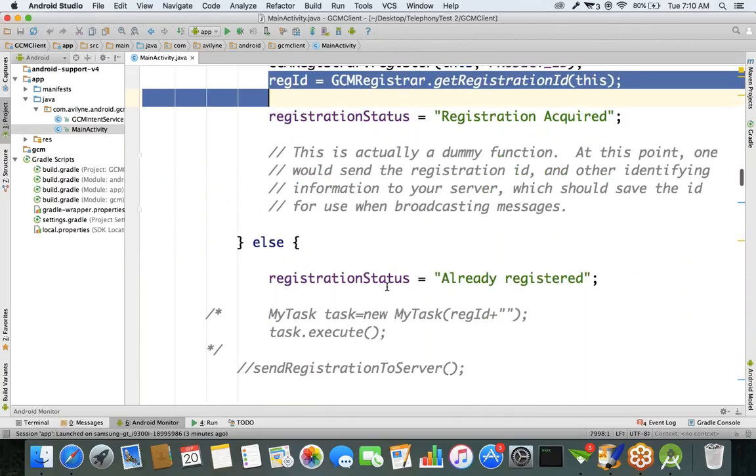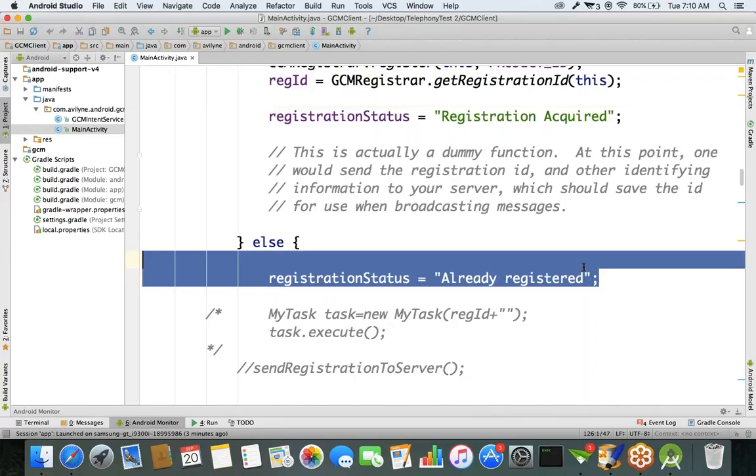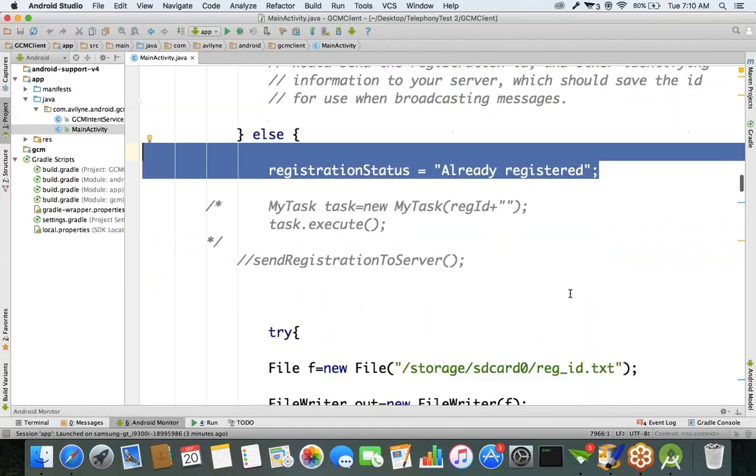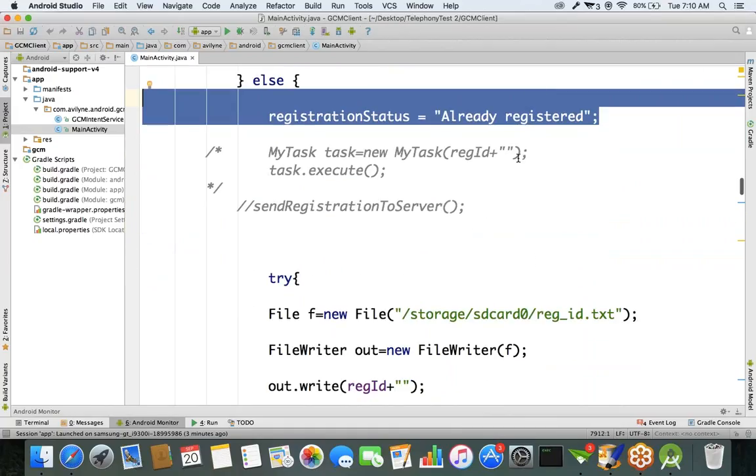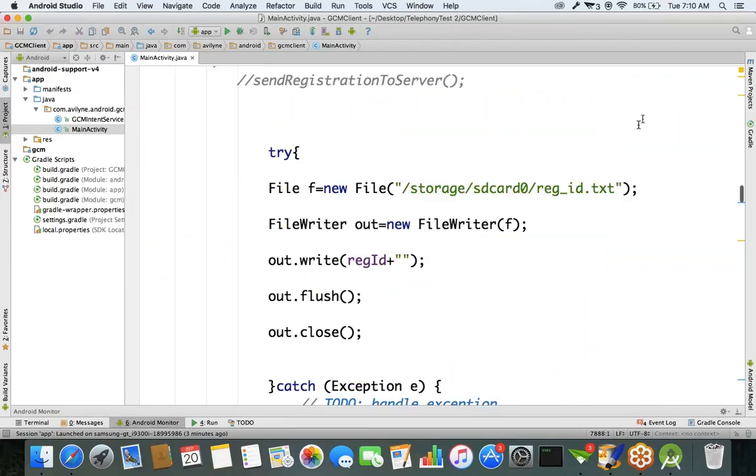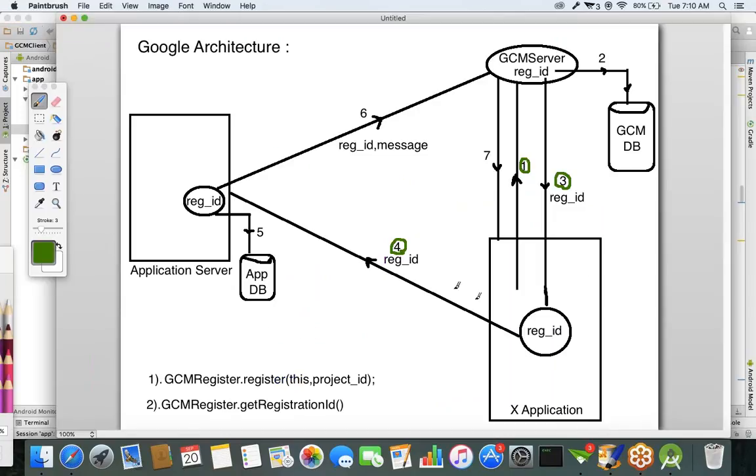If, for example, we already have a registration ID, then we are updating the message as already registered. And whatever registration ID we got from the server, I'm storing just for demonstration purpose, because we don't have a server now. I told you, programmatically it's difficult to understand because we need a server-side connection as well as the Android side. But at least try to understand the concept. We need that connection for sending this registration ID to the server.